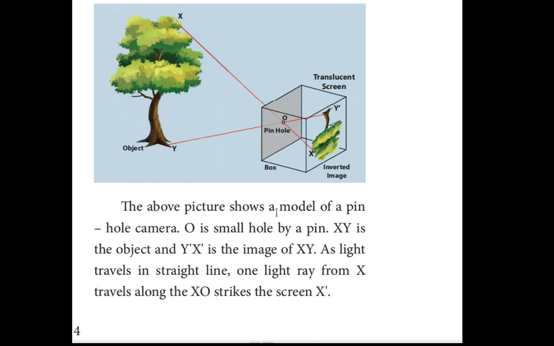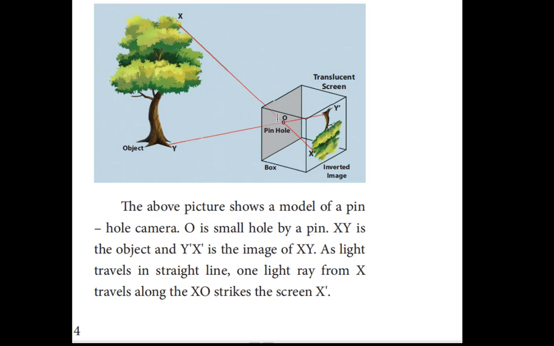Okay. This above picture shows a model of the pinhole camera. O is the hole made by a pin, XY is the object, and Y dash X dash is the image of the object XY. When the light travels in a straight line, then one light ray from X travels along XO and strikes the screen at X dash.